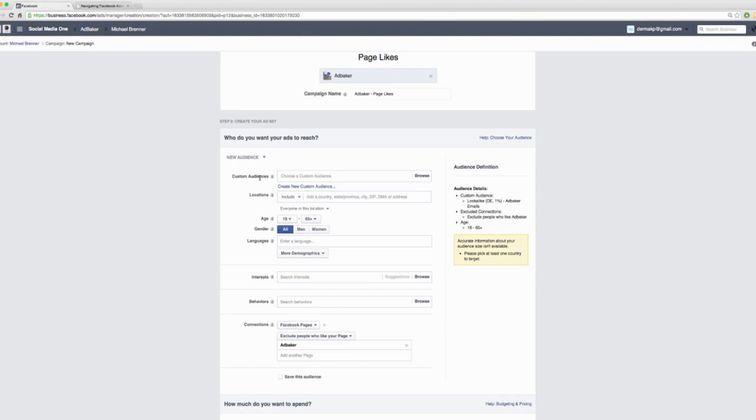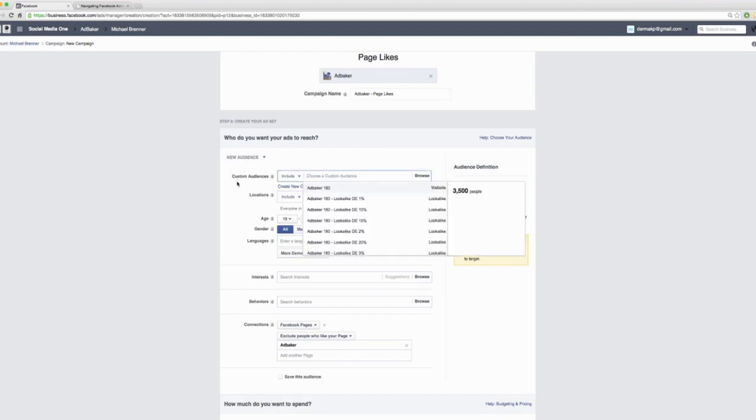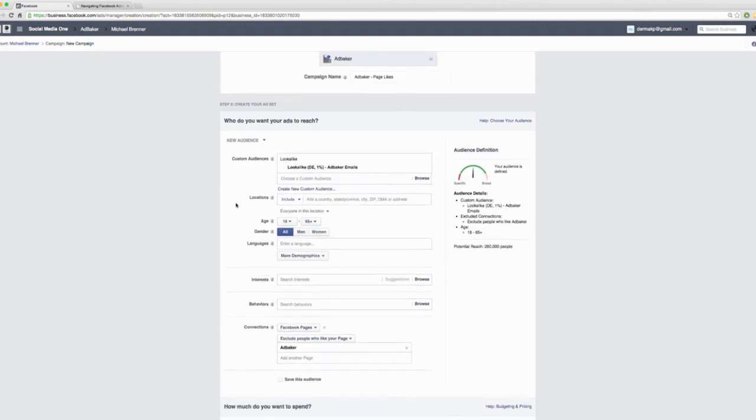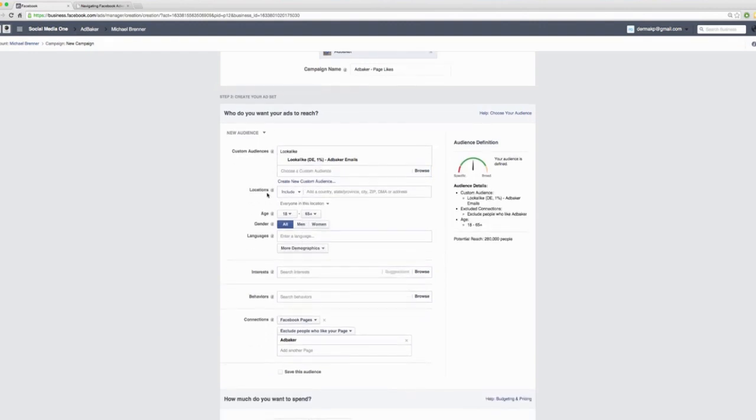All that you have to do is click on this field here, the custom audience field, and then select the lookalike audience that you want to include in the ad targeting. Just select this one here. Great, that's basically all that you have to do. As you can see, there are some more targeting options.